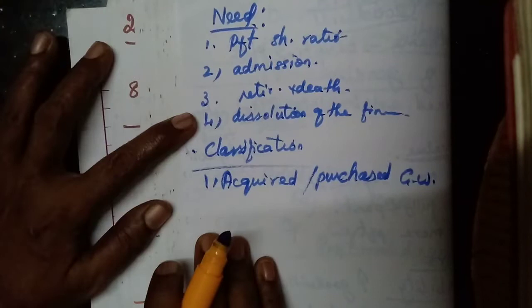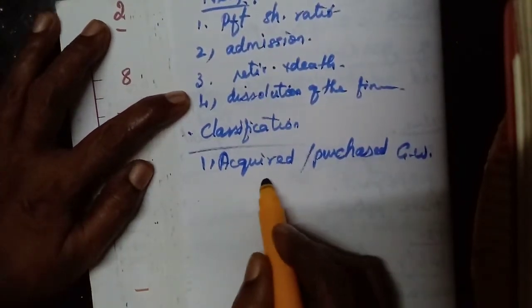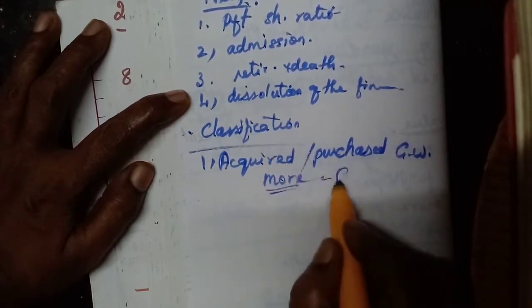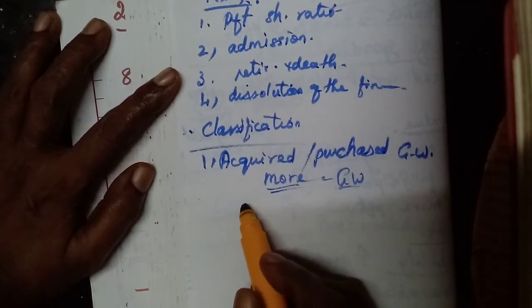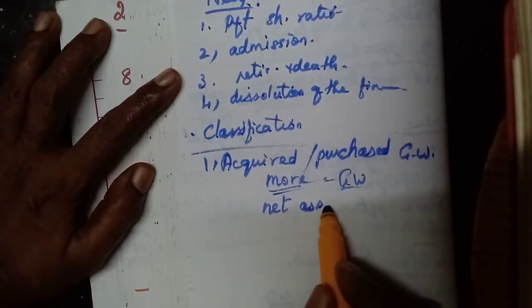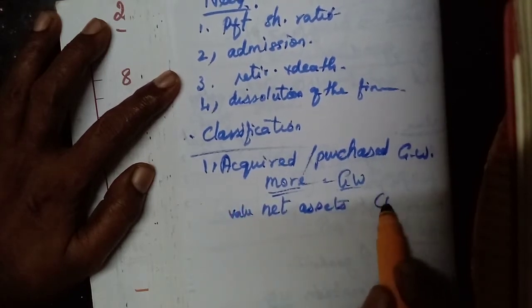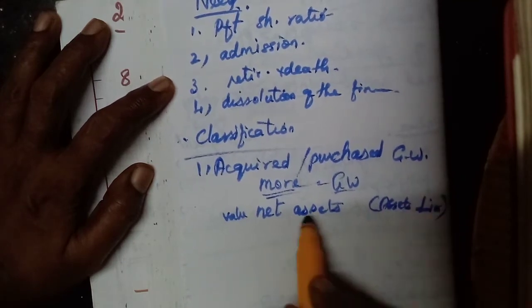Here, sometimes when they purchase the business, they may pay more than the purchasing price. That is called the goodwill. For example, the purchasing price is more than the value of net assets. Net assets means assets minus liabilities. One amount will come.